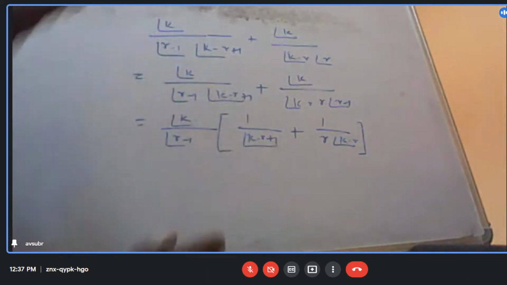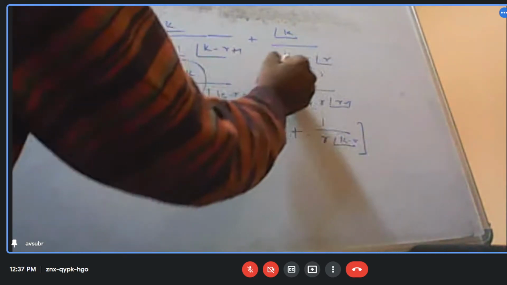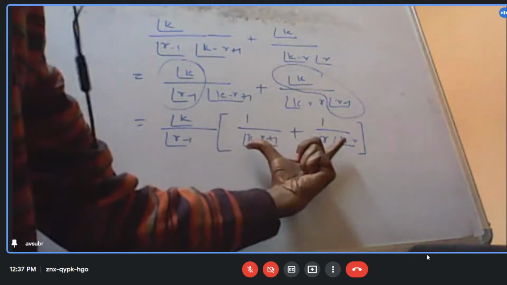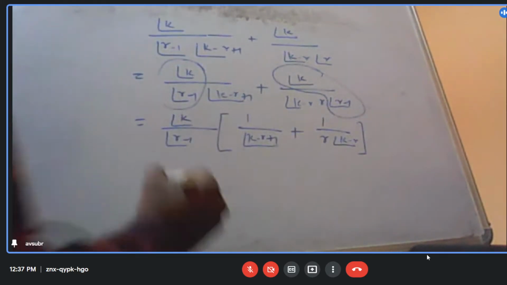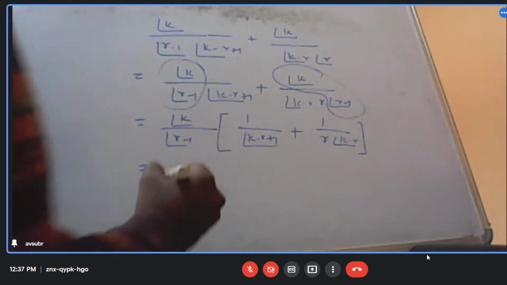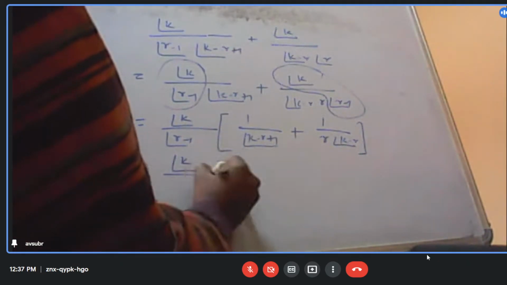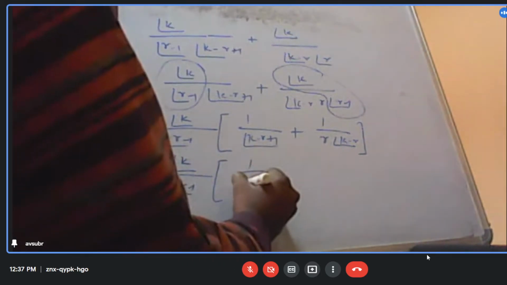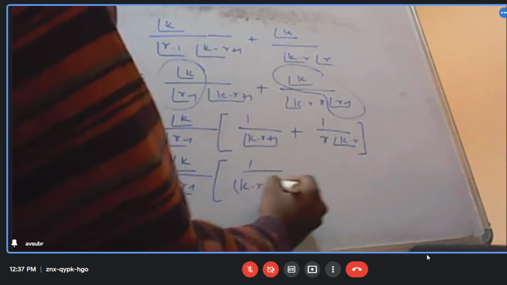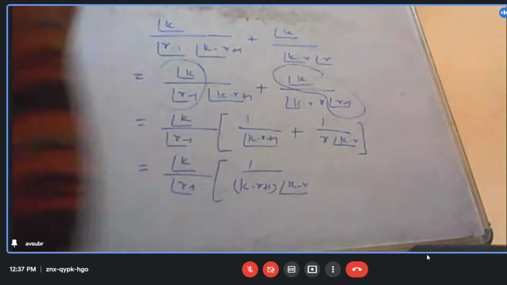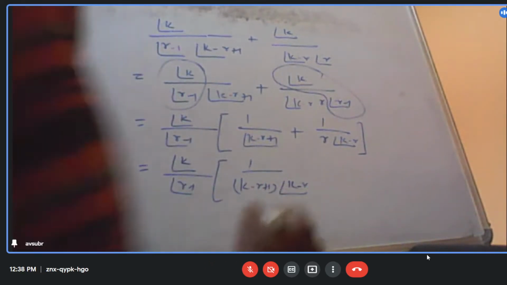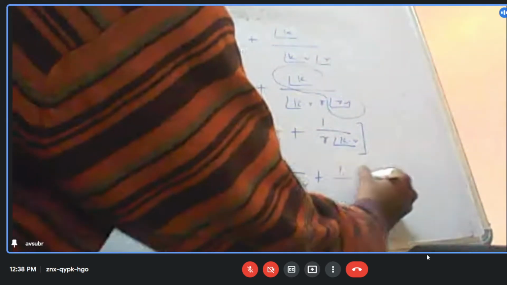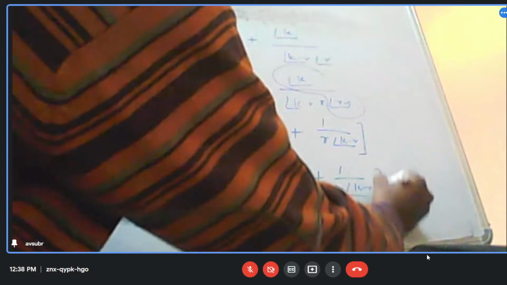What I have done is I have taken this as common, and this as common from this. So only these terms are left over here. Then factorial k by factorial r minus 1. What can I write down? K minus r plus 1, if I take it outside, then inside it will be factorial k minus r. Is it okay? Yes, sir. Plus 1 by r factorial k minus r.